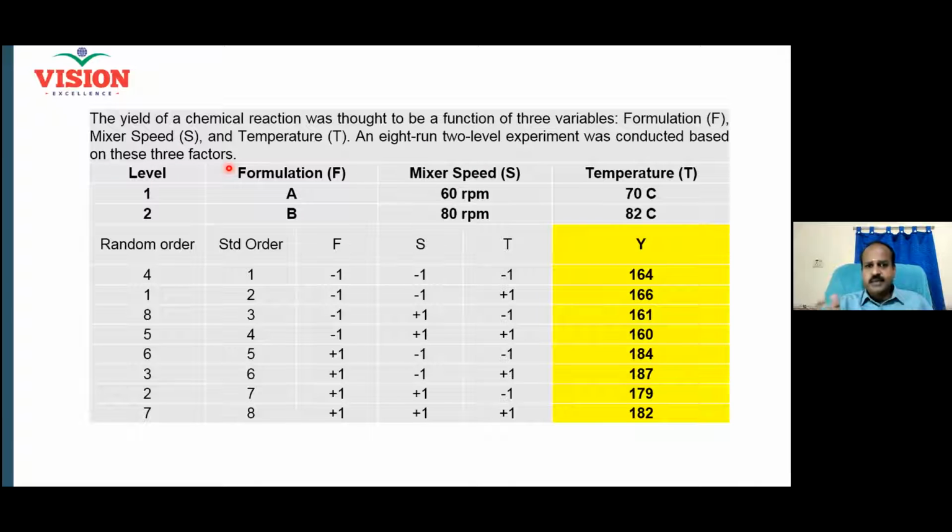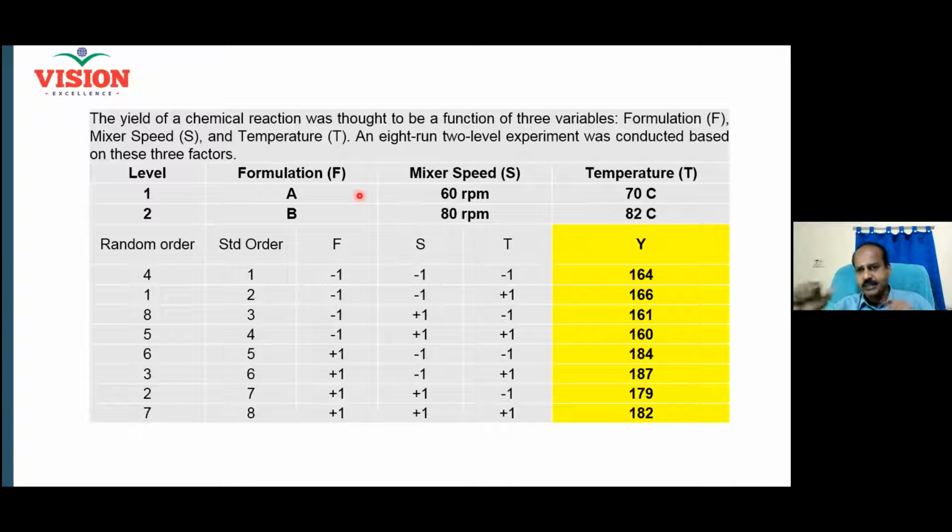And now why did we want to optimize the yield? Yield is here, so the response variable, right? Maybe you can consider this as a chemical process yield or some variable of your interest from the chemical process, right? Some number is indicated. Very good. So now there are three factors, F, S, and T, each at 2 levels.